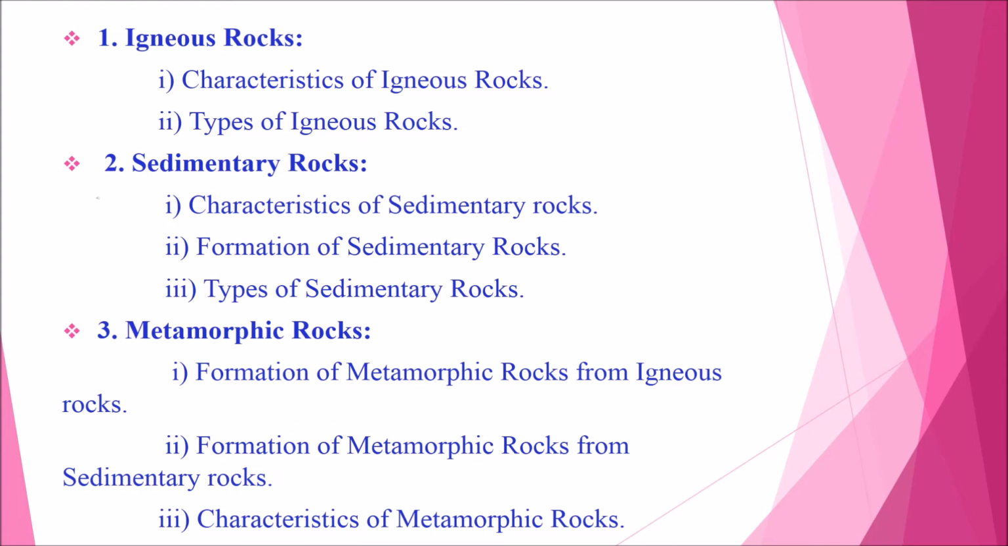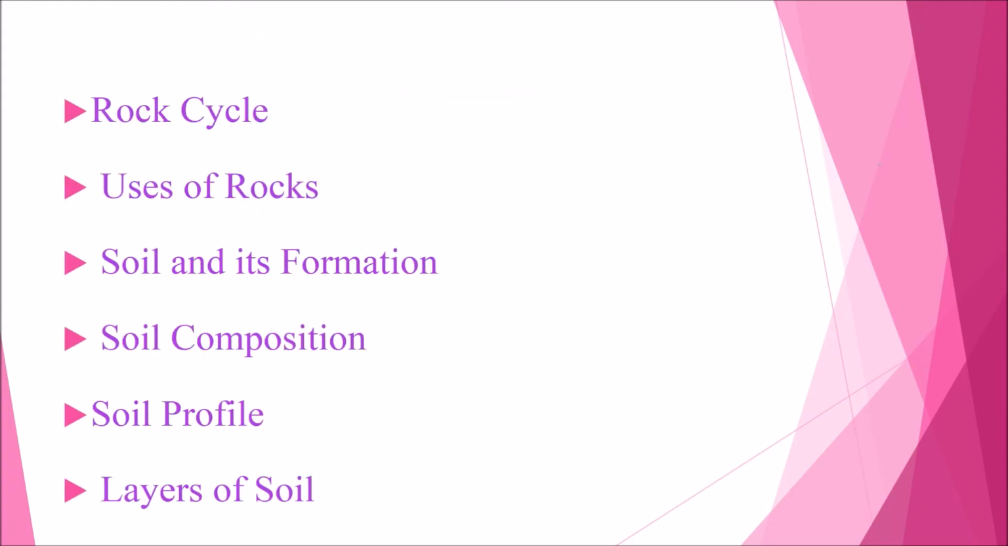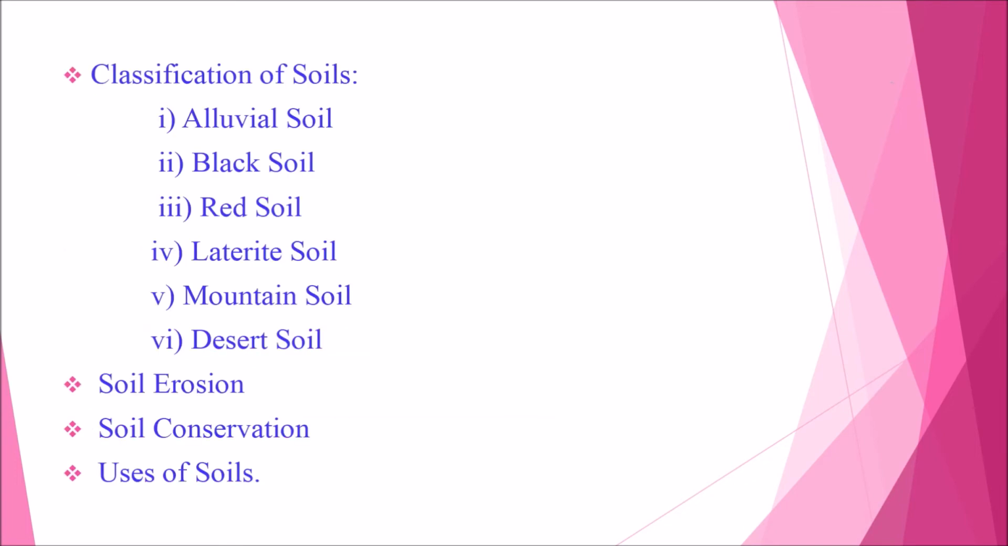characteristics of metamorphic rocks. Rock cycle. Uses of rocks, soil and its formation, soil composition, soil profile, layers of soil, classification of soils. Under this we have alluvial soil, black soil, red soil, laterite soil, mountain soil, desert soil, soil erosion, soil conservation, and finally we have uses of soils.